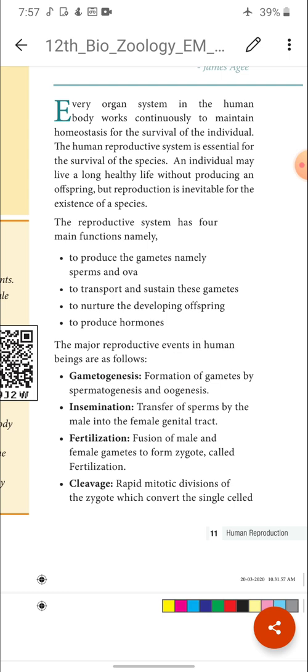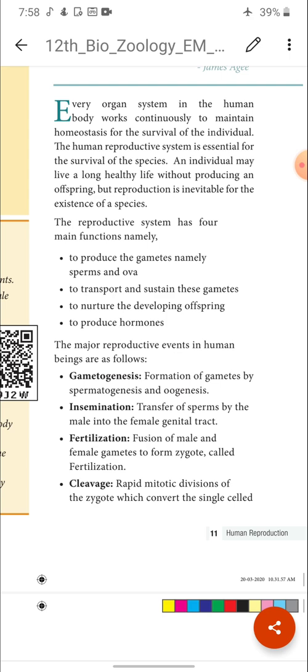The third one is fertilization. Once insemination has taken place, the next step is called fertilization. Once the sperm enter the female genital tract, they travel through the vagina, from the vagina into the uterus, and from the uterus they reach the fallopian tube. In the fallopian tube the egg is present.